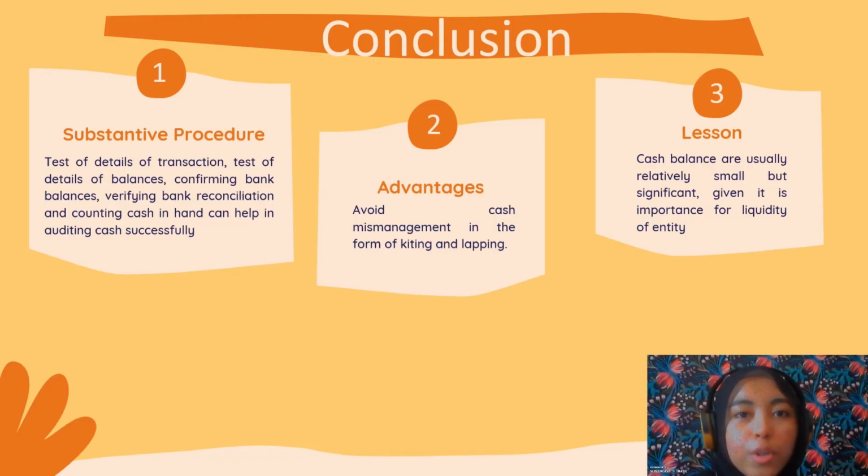So we arrive at the conclusion of audit of cash. Substantive procedures, which include test of details of transactions, test of details of balance, confirming bank balance, verifying bank reconciliation, and auditing cash in hand, can help in auditing cash successfully. The advantage is to avoid cash mismanagement in the form of teeming and lading. So the lesson that we can learn is cash balances are usually relatively small but significant, given it is important for liquidity of entity.